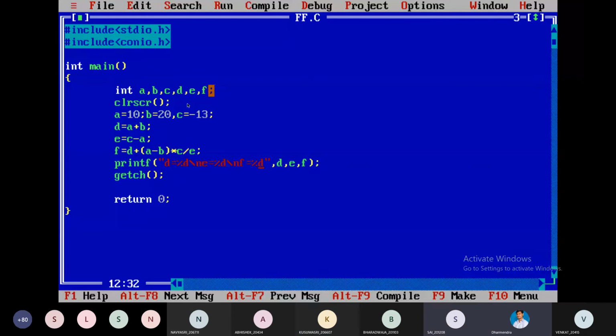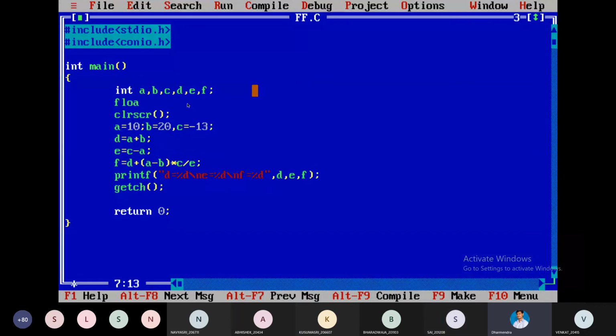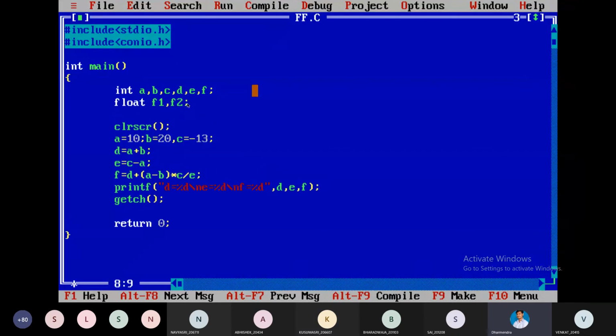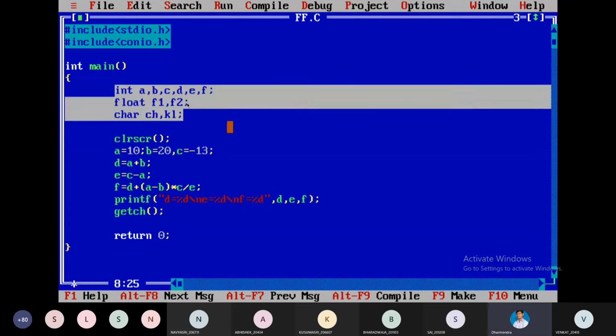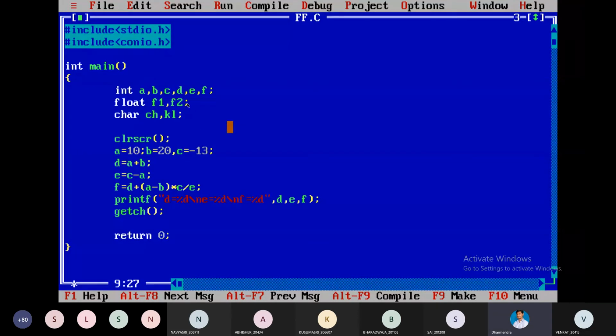I can take integer variables, or I can go with float, no problem. Some float variables I can declare, some character data type variables too. Many data types I can take in a single program.